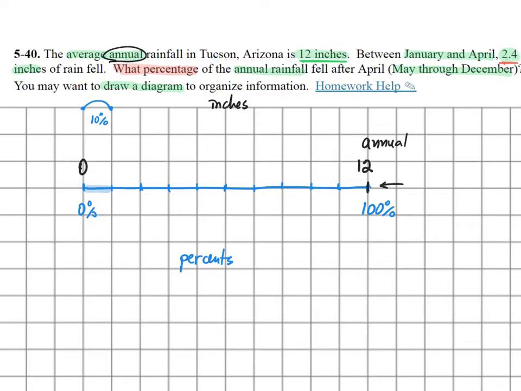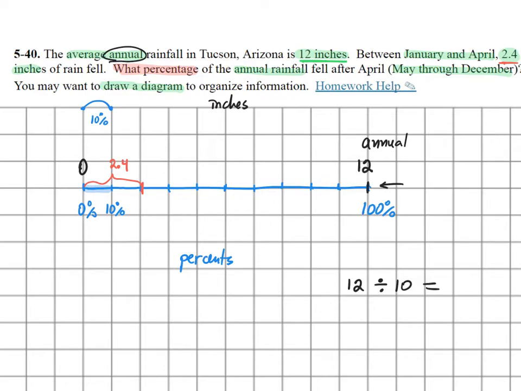To find 10%, we have to divide 12 by 10. So pause the video so that you could find out. So the 12 is the total divided in 10 parts. So how much is that? So that will be about 10%. So you were supposed to do it on your own. So right now, about 2.4, this is the length of 2.4 inches, or the location on the number line. And that will be the rainfall between January and April. That's the given. Now we're being asked for the rest.